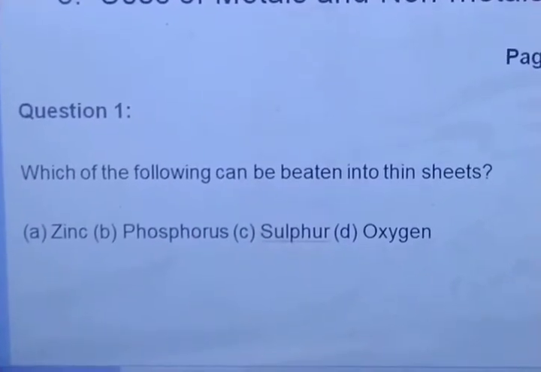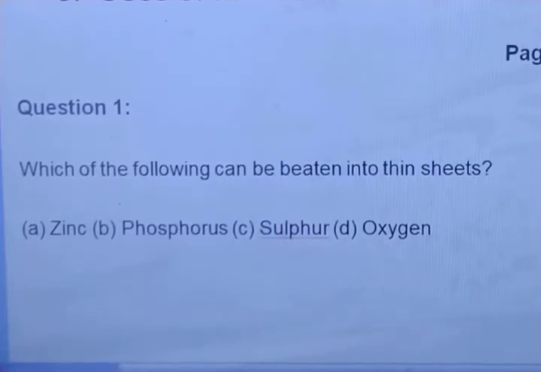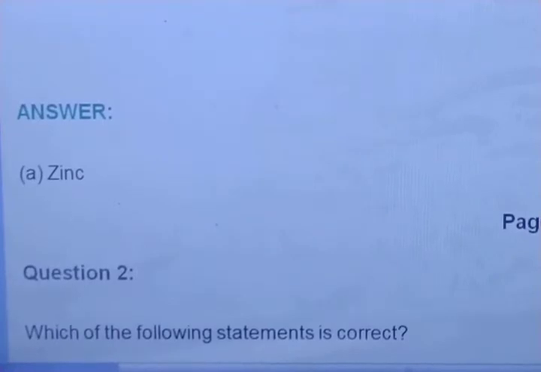Question number 1 is: which of the following can be beaten into sheets? This is a special physical characteristic of metals, that metal can be drawn into sheets. So out of these 4 you have to choose which can be beaten into thin sheets. First of all, choose which are metal and non-metal. Zinc is a metal, the rest are all non-metals: phosphorus, sulfur, oxygen. So what will be the right answer? Zinc can be beaten into sheets. So you can see here the answer is zinc.